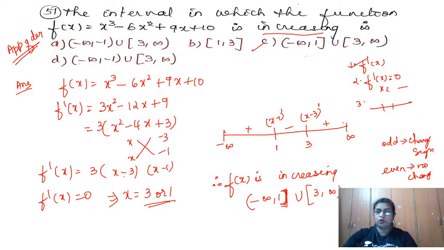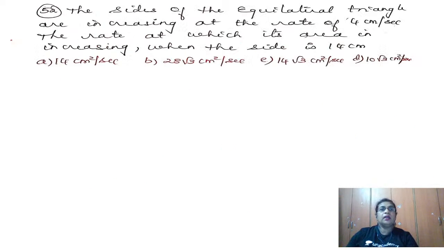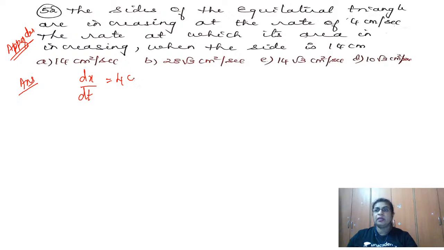Yes. So quickly we shall go to one more question. Here, this is also an application of derivatives. What is this application of derivative question? The sides of the equilateral triangle, suppose you take as x. What is given to you? The sides of the equilateral triangle are increasing, so dx by dt is equal to 4 centimeter per second, which is given to you. Then the rate at which its area is increasing. So you have to find dA by dt when x is equal to 14 centimeter. So how do you proceed?